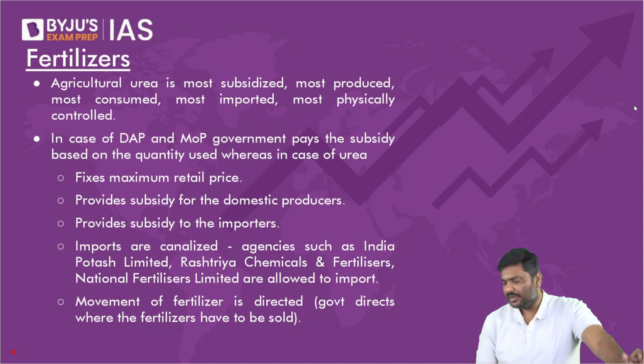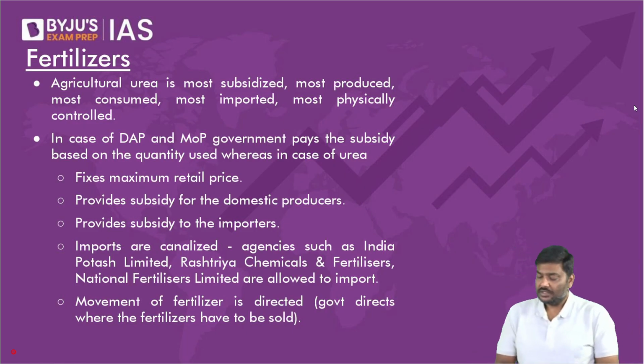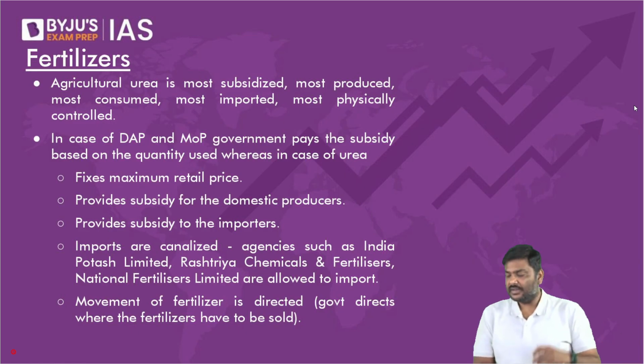The beneficiary could be an individual. The beneficiary could be, right, a household. The beneficiary could be a company, etc. So the financial assistance that is given by the government to the beneficiary is called a subsidy.